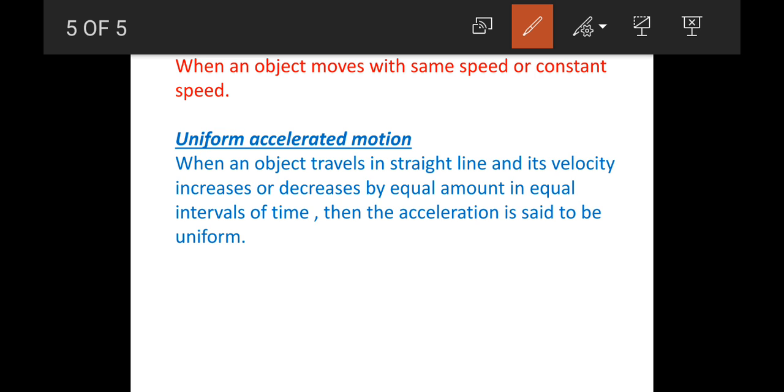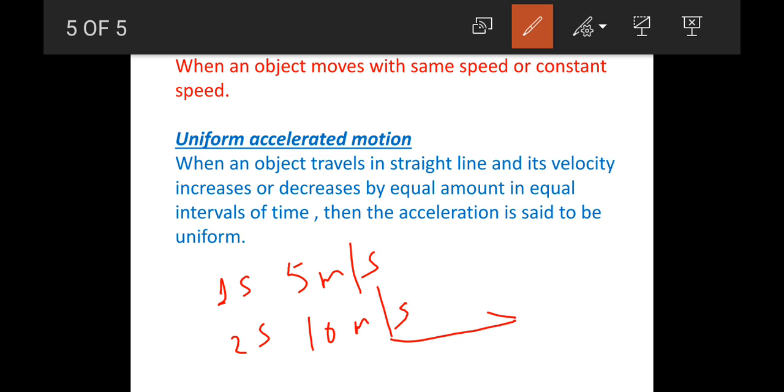That means, let's say for the first second, if your velocity is 5 meter per second, then in the second second it must be 10 meter per second. Then it will keep on increasing uniformly by the same interval. Then it is uniformly accelerated motion. So in uniformly accelerated motion, your acceleration remains constant, whereas in uniform motion, your velocity or your speed remains constant.